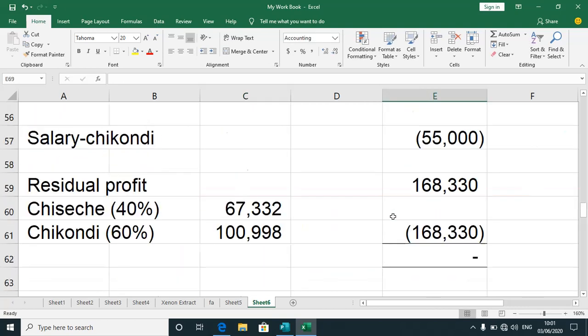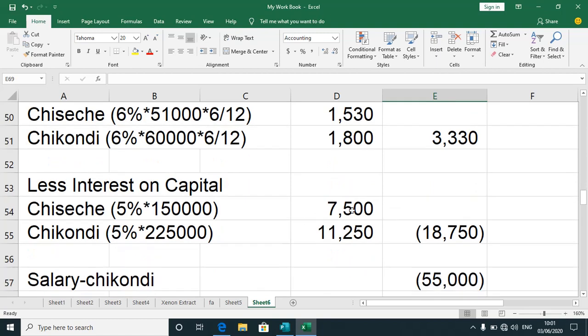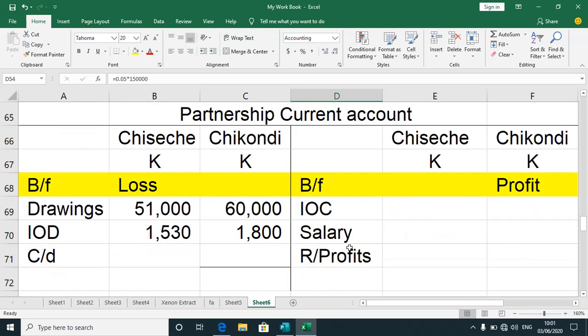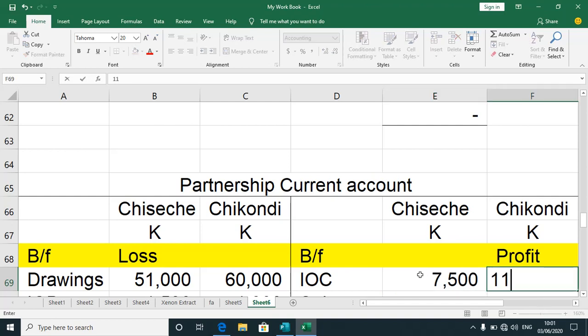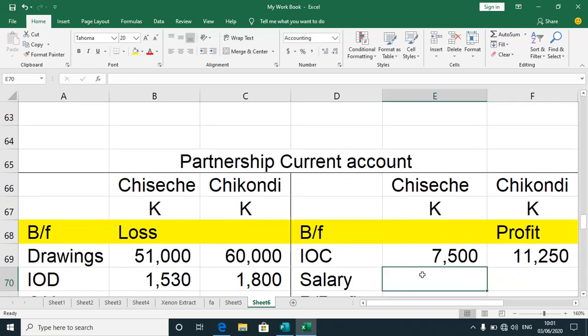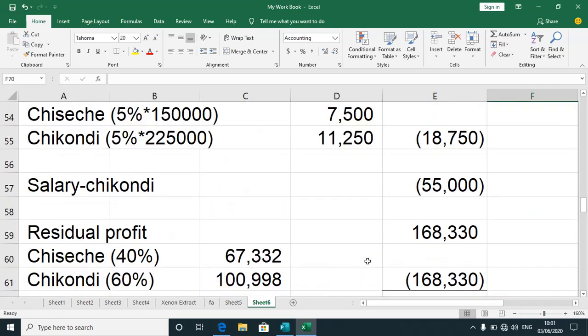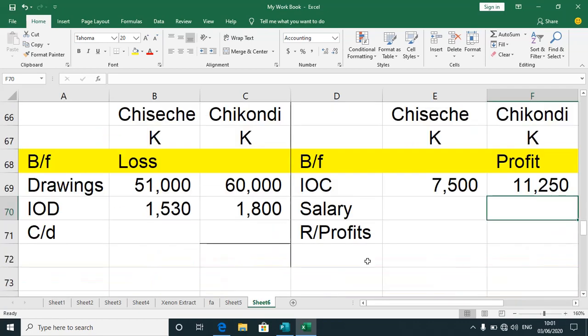All right, I have to now go and get my interest on capital, and I hope you're seeing what I'm doing. Interest on capital was debited here, so it's to be credited on the other side. So we've got 75 and 11,250. So I put that 75 and 11,250. Okay, salary only for Chikondi, I should presume. Yes, 55,000. So of course that's to our credit, to the credit of the partner.